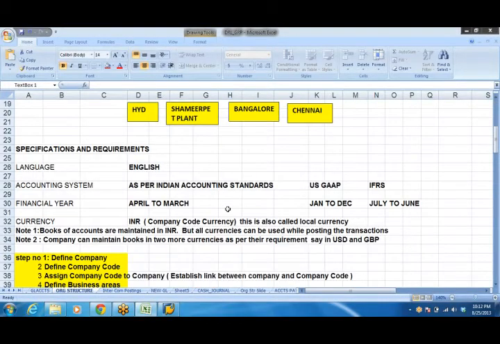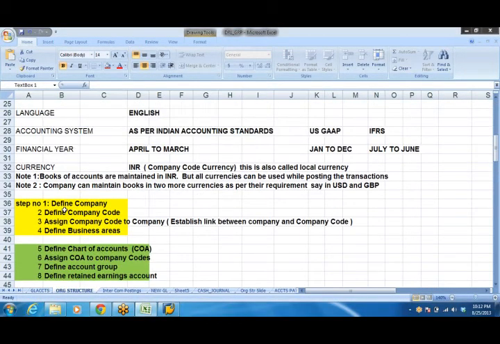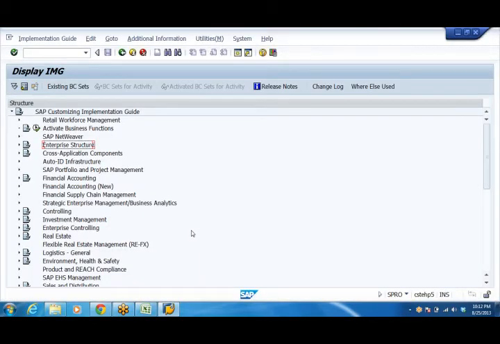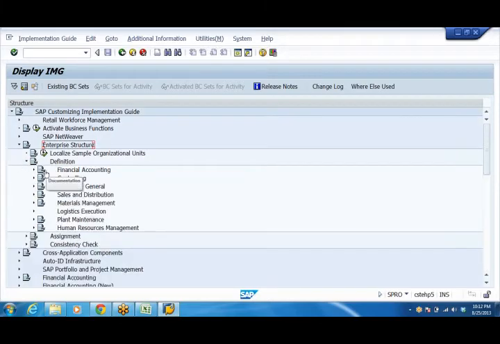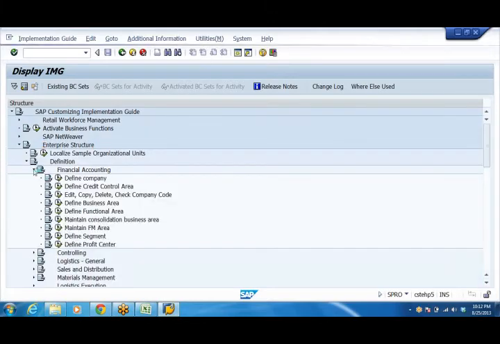So step number 1, define organization structure. In this, define company, the topmost one. In order to create that company, there is a right side arrow here. Click on that. Enterprise structure. We are going to define the organization structure or enterprise structure. Go to enterprise structure, definition, financial accounting, define company.